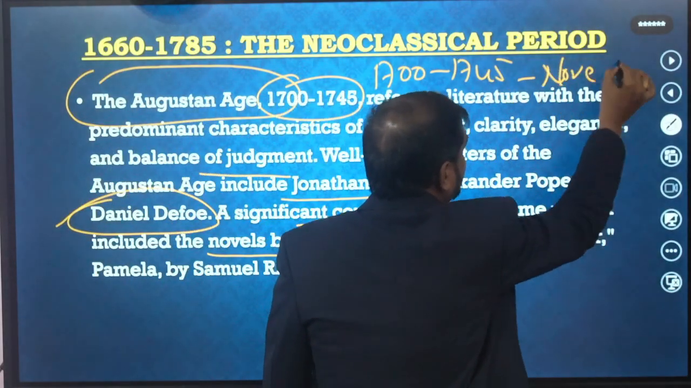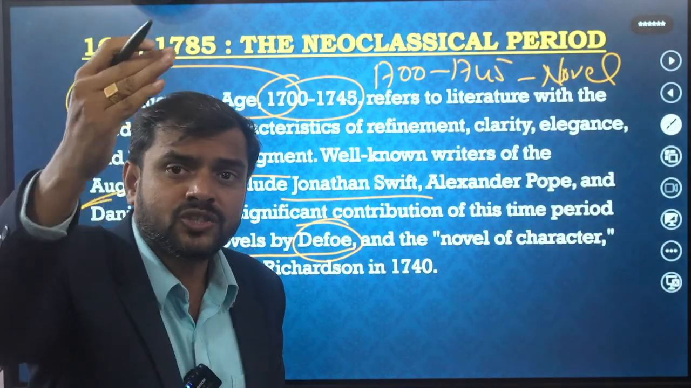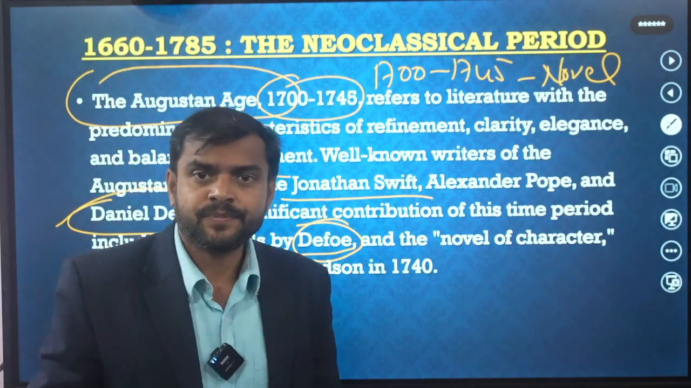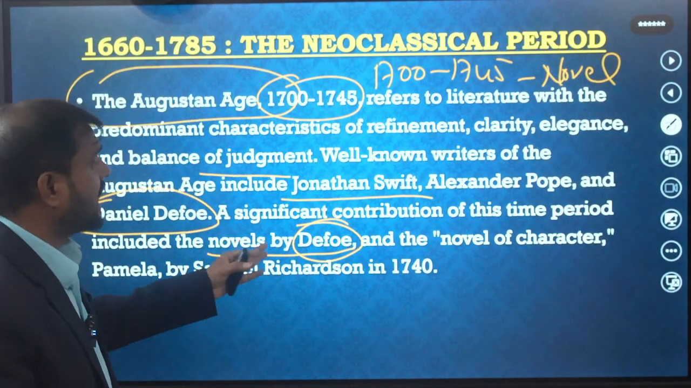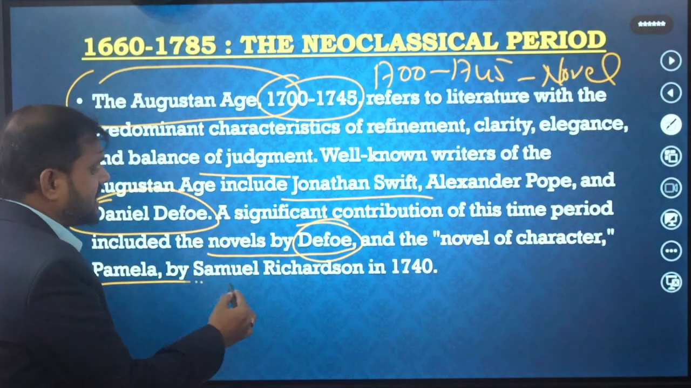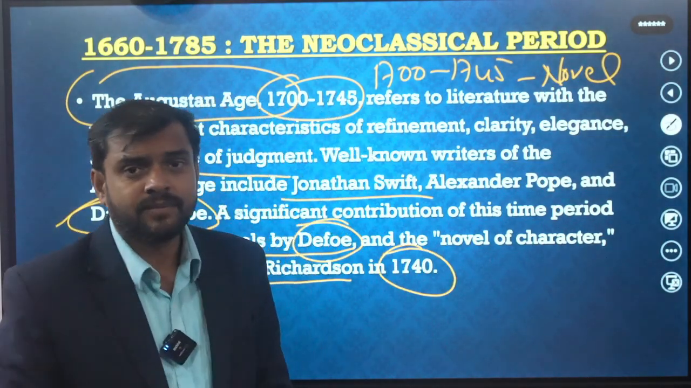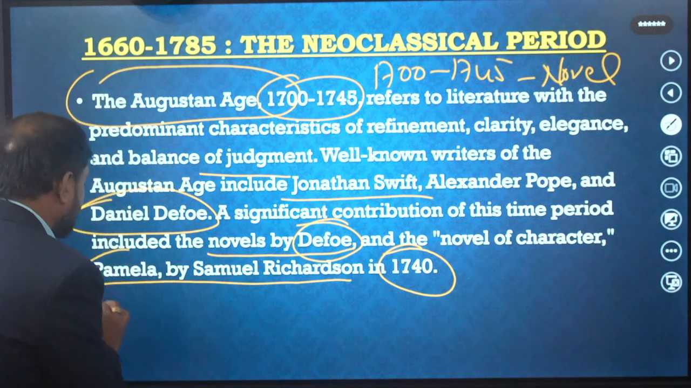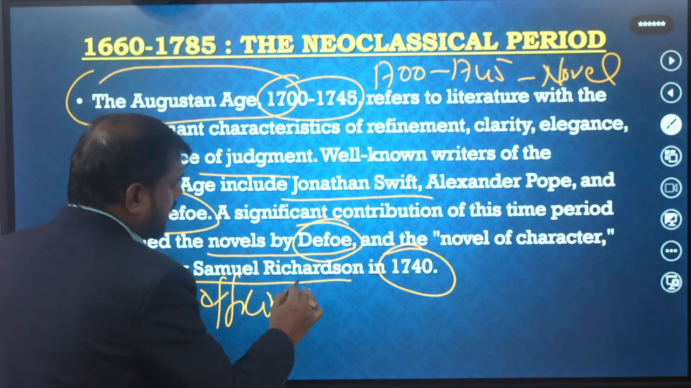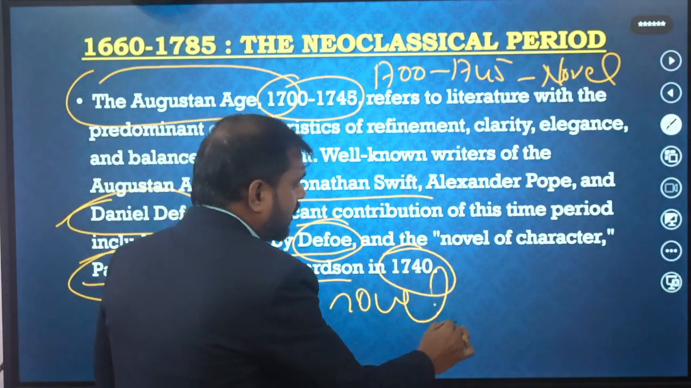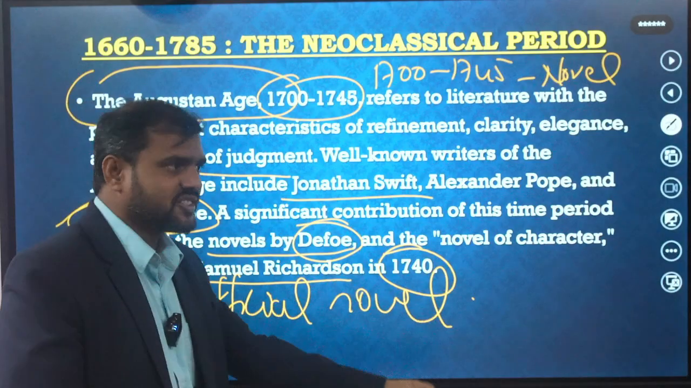Till the Restoration period, we have only poetry, drama and prose. So in this period they have started the novel, and the novel of a character, Pamela. Pamela is the first novel in English literature, published in 1740. In 1740, Pamela is considered the first official full-length novel of English, written by Samuel Richardson.